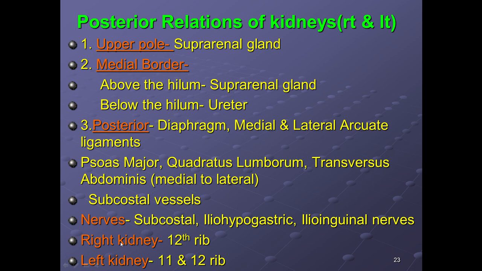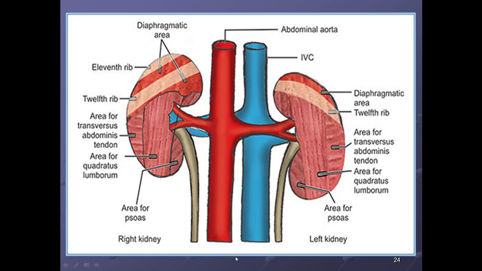Also, the right kidney is in relation with the 12th rib, while the left kidney is in relation with the 11th as well as 12th rib. Why? Because the right kidney is lower as compared to the left kidney. Now let's see the slide. What we talked about, the posterior relations of the kidneys.